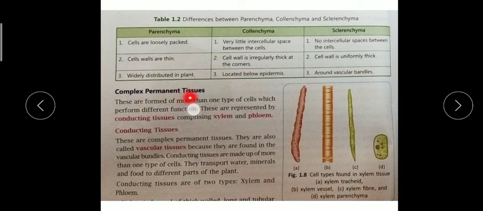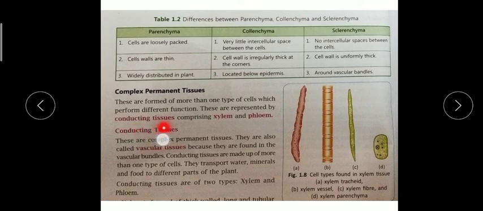Now, complex permanent tissue. Complex means they are complex. Through the complex permanent tissue only, the plant gets its food, water and minerals. In the human body we have blood vessels and blood fluid. Through the blood fluid we get all the essential nutrients like carbohydrates, proteins, fats, vitamins, minerals, water and all other important chemicals, which flow throughout our body with the help of blood. Same as